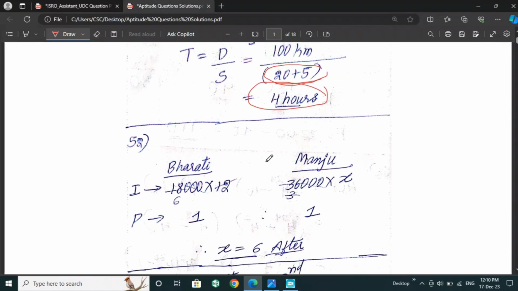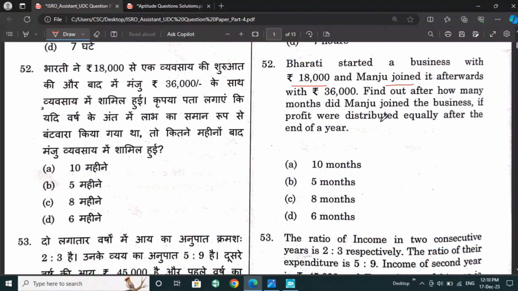So we will take the investment ratio. Bharti invested 18,000 for the time period of 1 year or 12 months. Then Manju invested 36,000, and let us take x as the time for Manju. Let the profit be in 1:1 ratio, since they have mentioned that the profit is distributed equally.